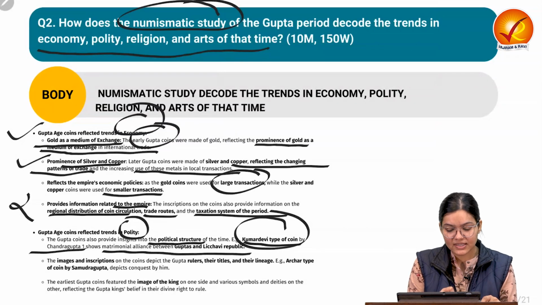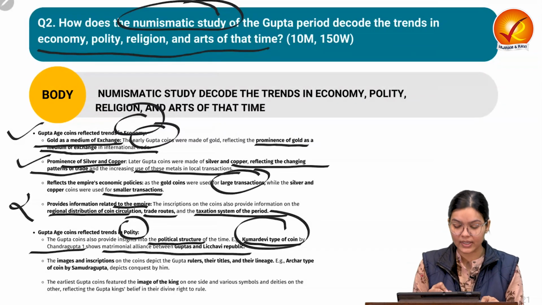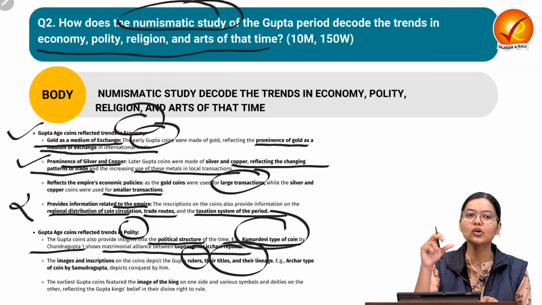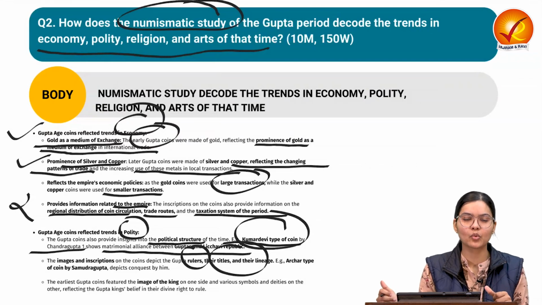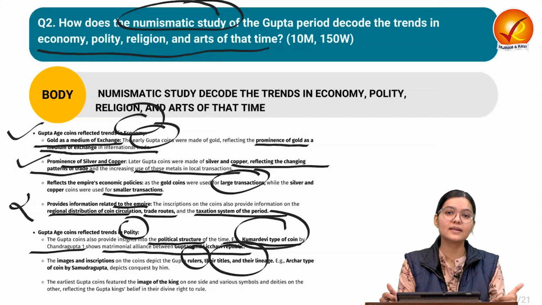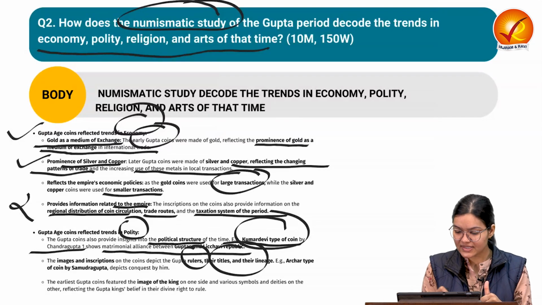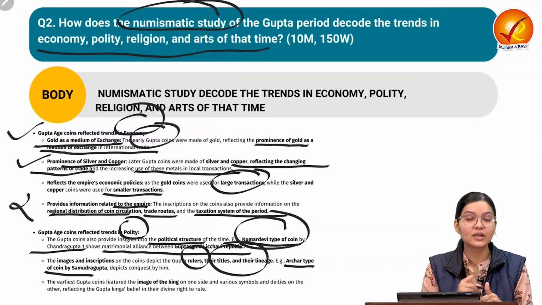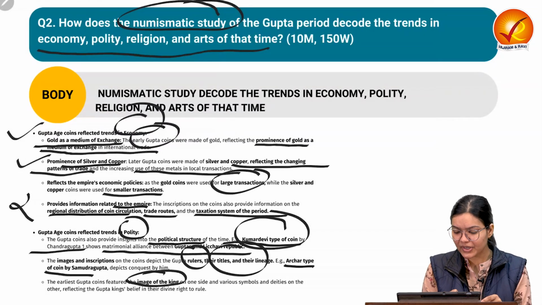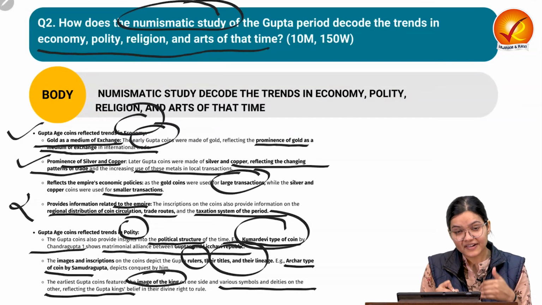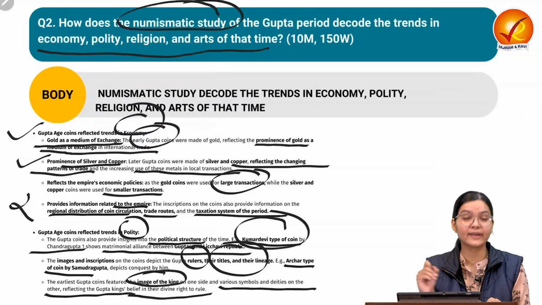Also, the image and inscription on the coins of different rulers, their titles and their lineage, can be understood. For example, different coins have depictions of different rulers. The number of coins also varies with respect to the different rulers, so we can understand what kind of importance that particular ruler had. For example, the archer type of coin issued by Samudragupta. Also, we can see the image of the king on one side, while the various symbols and deity are on the other side, reflecting the king's belief in the divine right of a ruler.